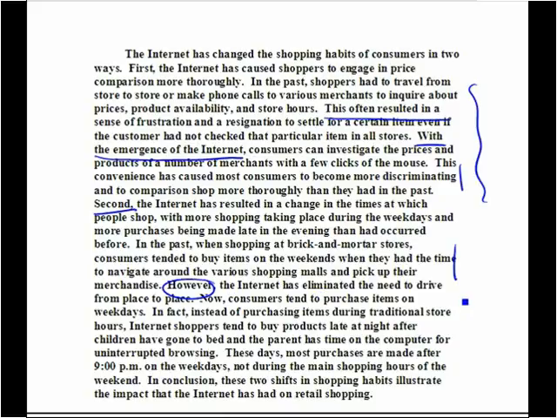However, the Internet has eliminated the need to drive from place to place. Now, consumers tend to purchase items on weekdays. In fact, instead of purchasing items during the traditional store hours, Internet shoppers tend to buy products late at night. So we see not only are they shopping on different days, but they're shopping at different times of the day, which is exactly what the paragraph had stated earlier. So this is a much more thorough analysis of the phenomenon that the writer is talking about.